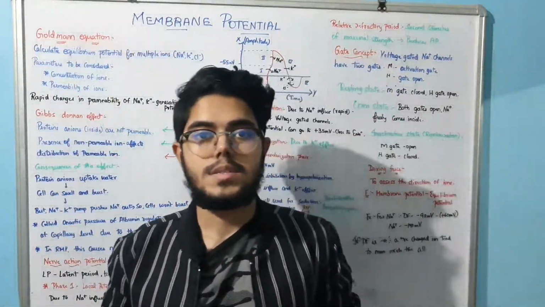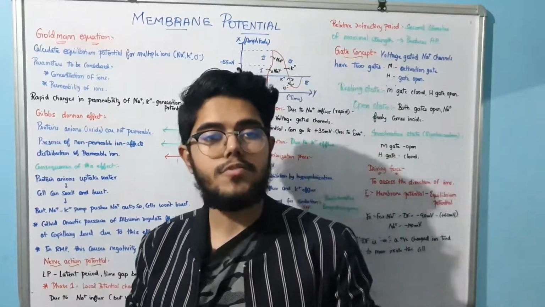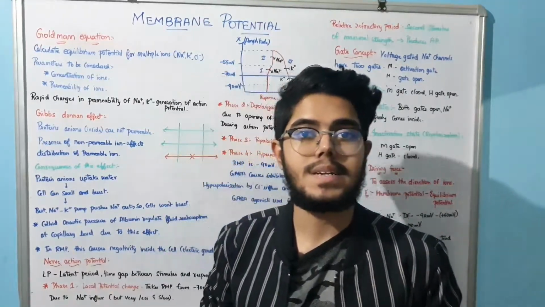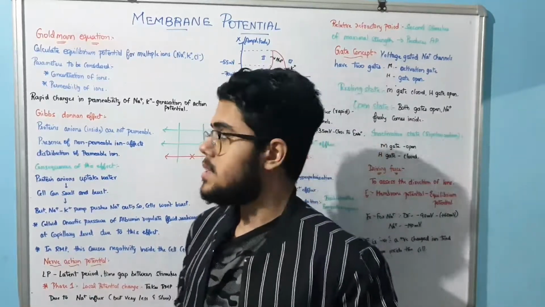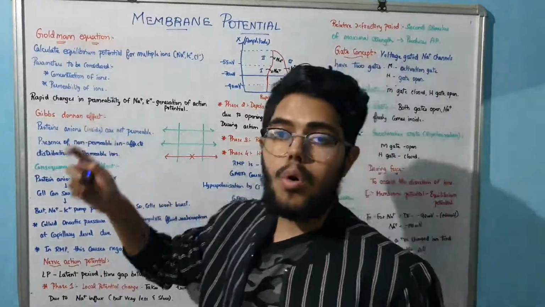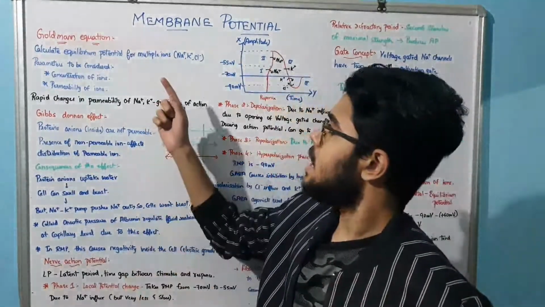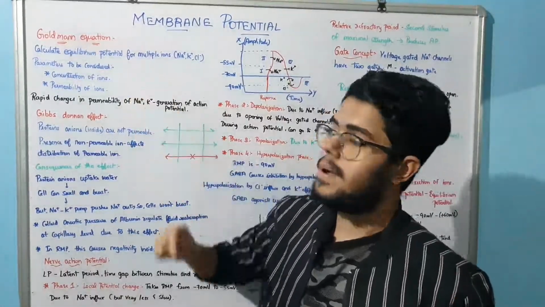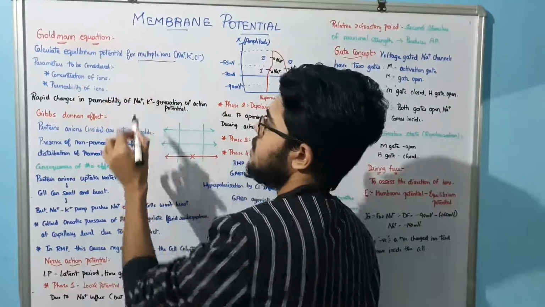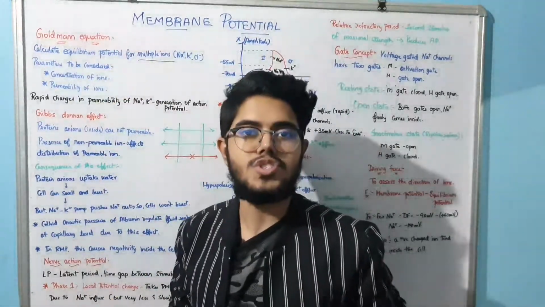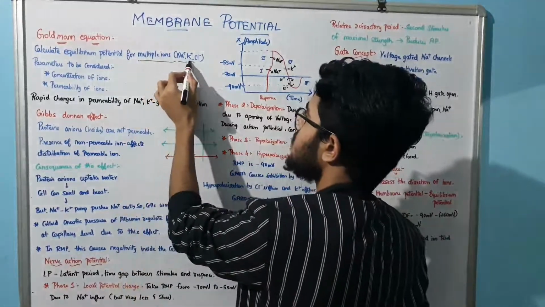Well, this is part 2 of membrane potential. In part 1 we learned about a very important topic, the Nernst equation. In part 2, the continuation, it is the Goldman equation. The Nernst equation is for single ions, and the Goldman equation can be applied to multiple ions. So you can calculate the equilibrium potential for multiple ions like sodium, potassium and chlorine.